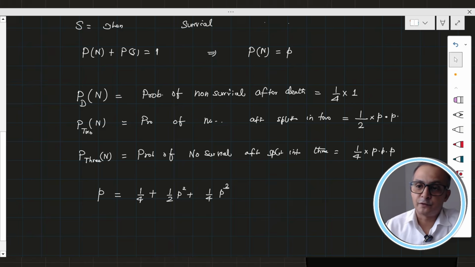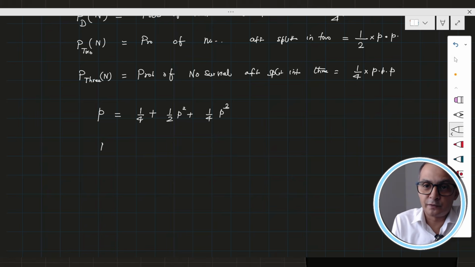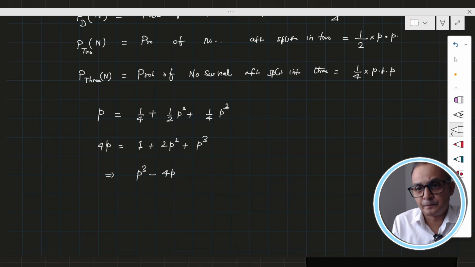Now all I have to do is find the value of p from this cubic equation. So this is going to be 4p equal to 1 plus 2p squared plus p cubed. Therefore p cube plus 2p squared minus 4p plus 1 is equal to 0.